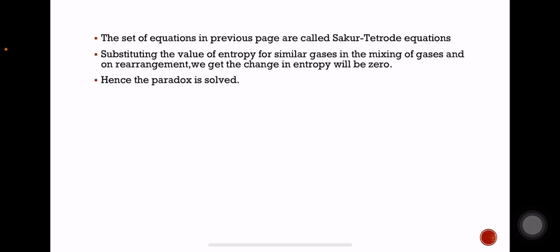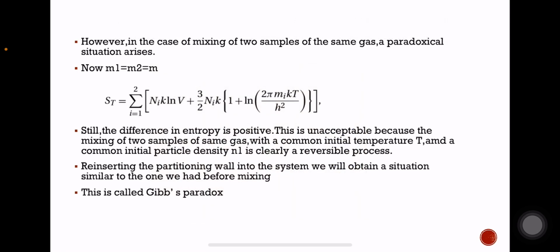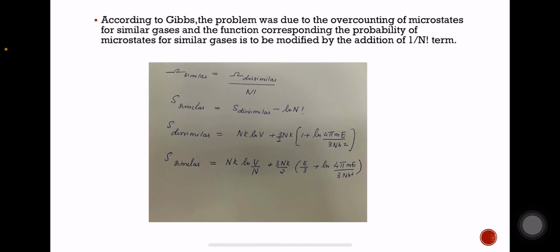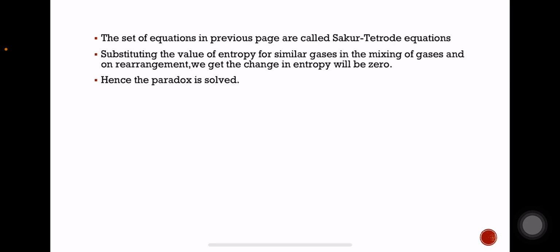Now after substituting these values of entropy for similar gases in the mixing of gases, and rearranging, we get the change in entropy as 0. Now if we also keep the number densities of the compartments equal, N1/V1 equal to N2/V2, and the total number density (N1+N2)/(V1+V2) will also be equal to the initial number densities, and the change in entropy will be 0. So that's it, and thus the paradox can be resolved. Thank you.